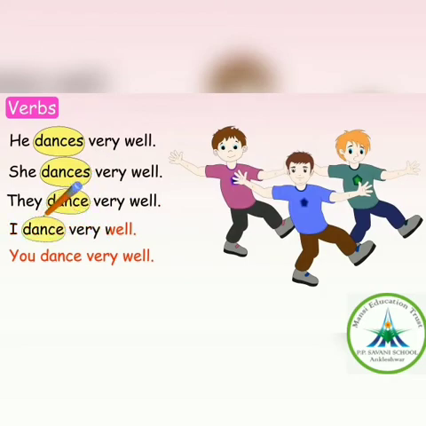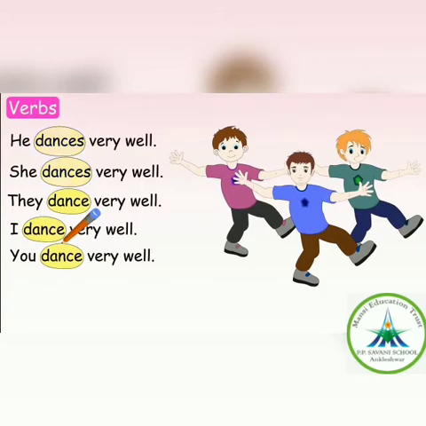You dance very well. So, in these sentences, students, do you find any difference? Yes. Here we use two types of verb, dances and dance. So, now let's learn the rules of the verb.